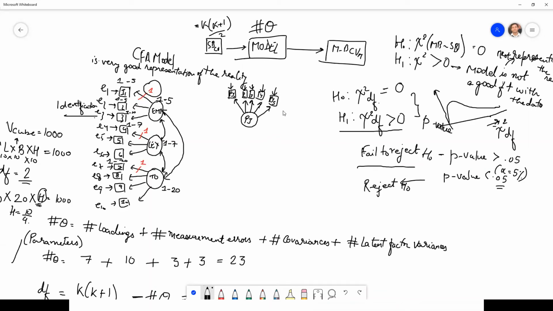So we will estimate again. We'll specify this CFA model. We'll check for its fit. Let's call these E11, E12, E13, E14, and E15. These are the errors. Then we'll specify our third model, which is our creativity. And creativity has 6 items: 1, 2, 3, 4, 5, 6. So we'll have 6 observed items, and we have the associated error terms.